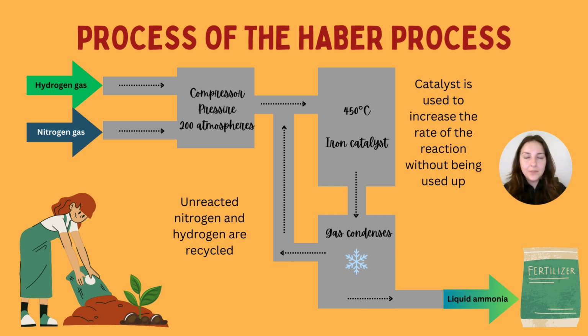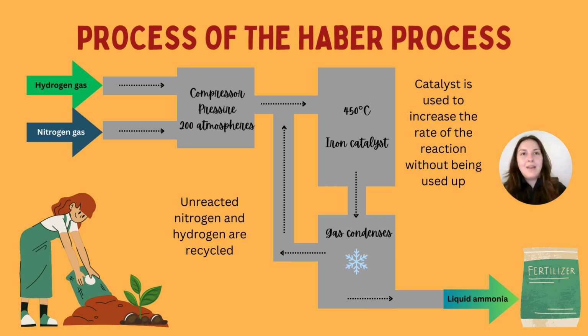Now, a catalyst is used, but it doesn't necessarily change the chemistry. What a catalyst does is it speeds up the rate of a reaction, how quickly that reaction happens. So remember, we've got a forward and a backward reaction. They happen now at the same rate, but at an increased rate. We also know that the iron catalyst won't get used up and it reduces the activation energy.